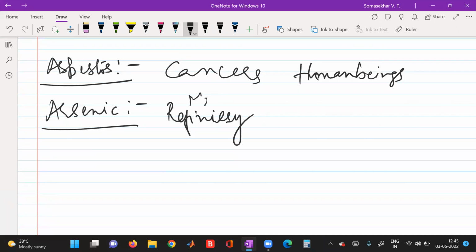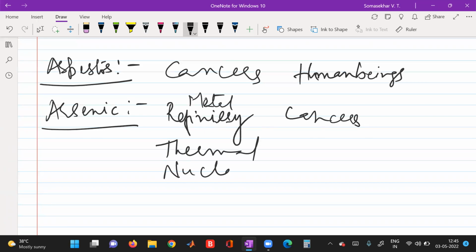It causes, as usual, cancers in human beings, and it will be released into the environment. When a pollutant is heated, radiation will be released, and the chief producers of this arsenic are thermal industries, thermal as well as nuclear power plants.